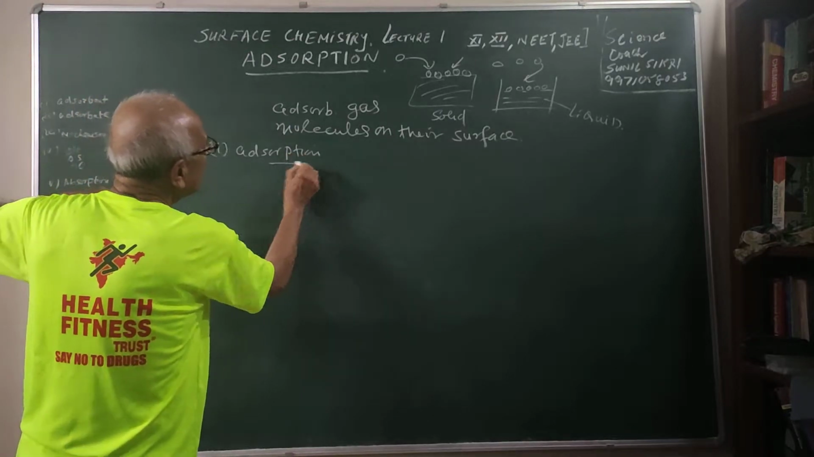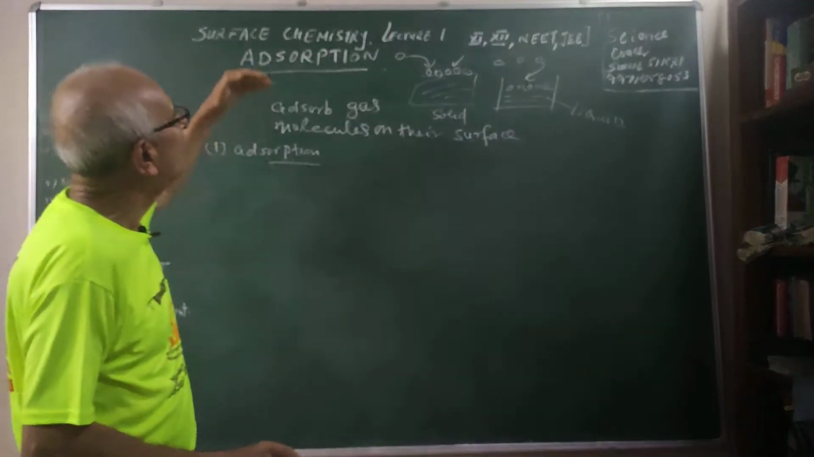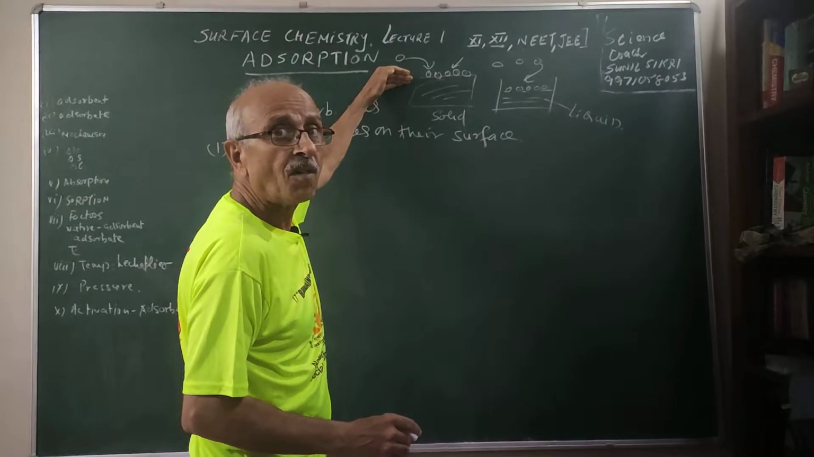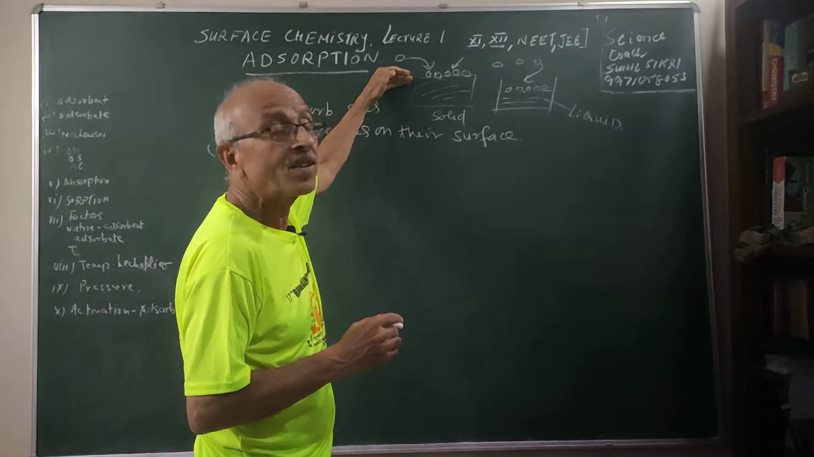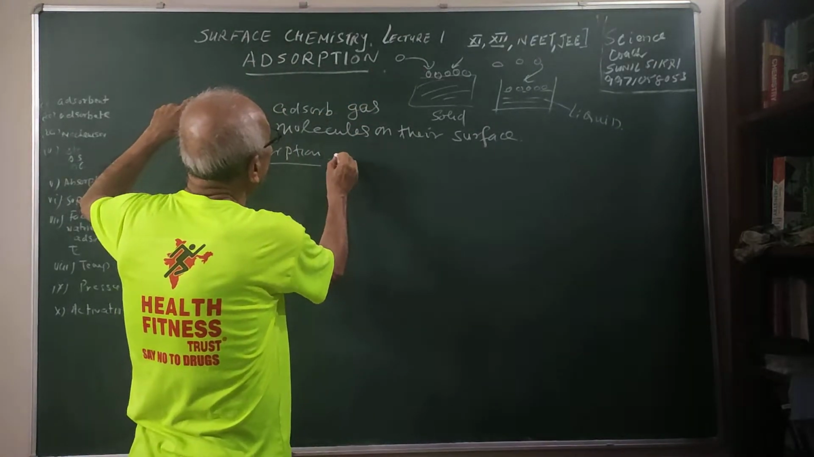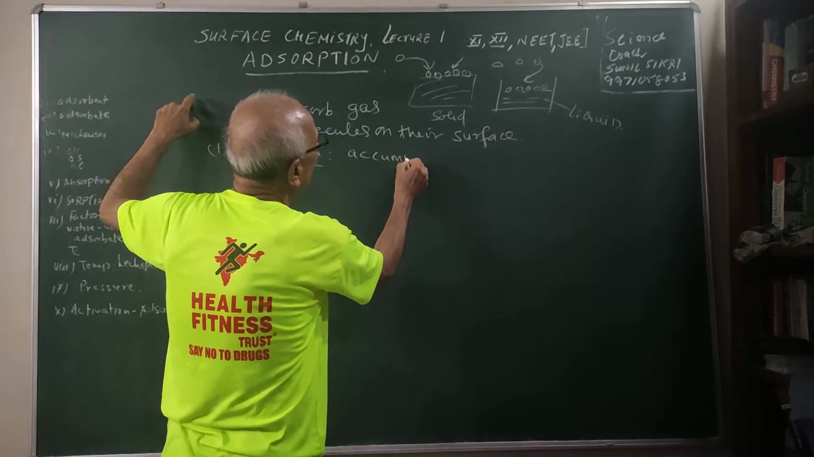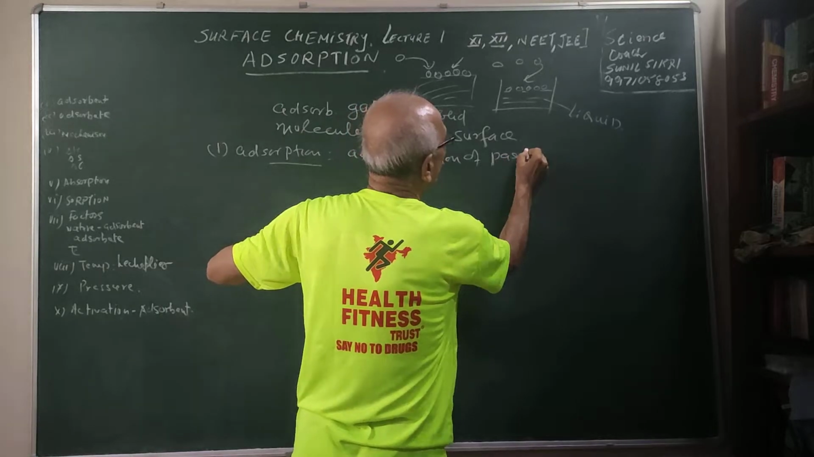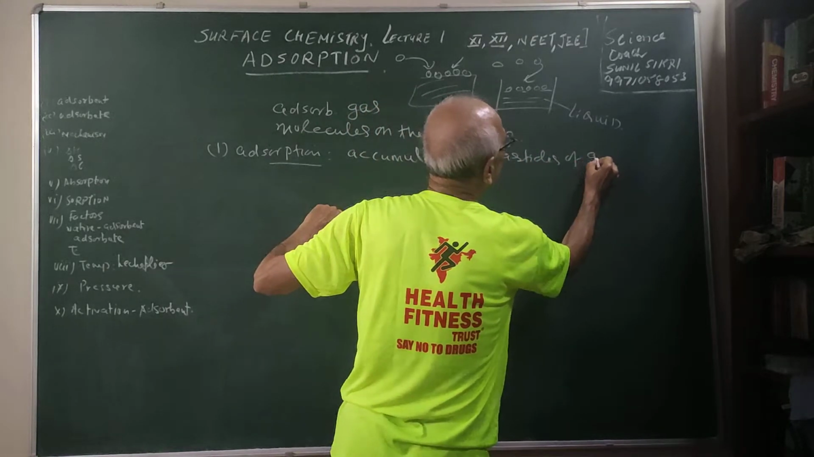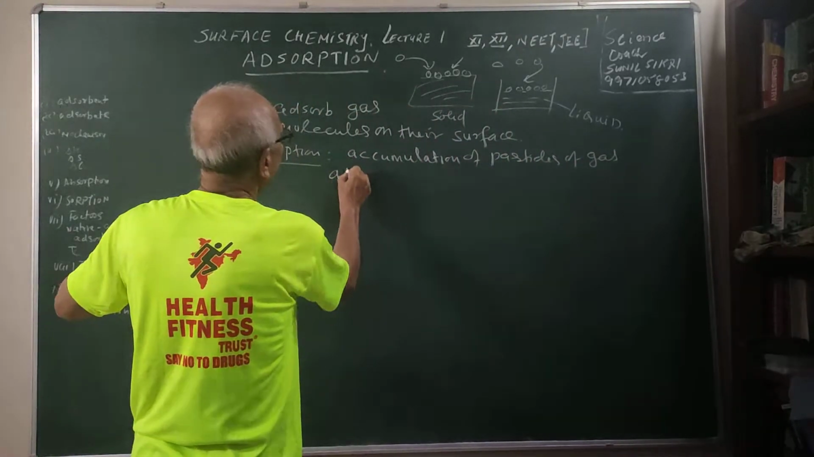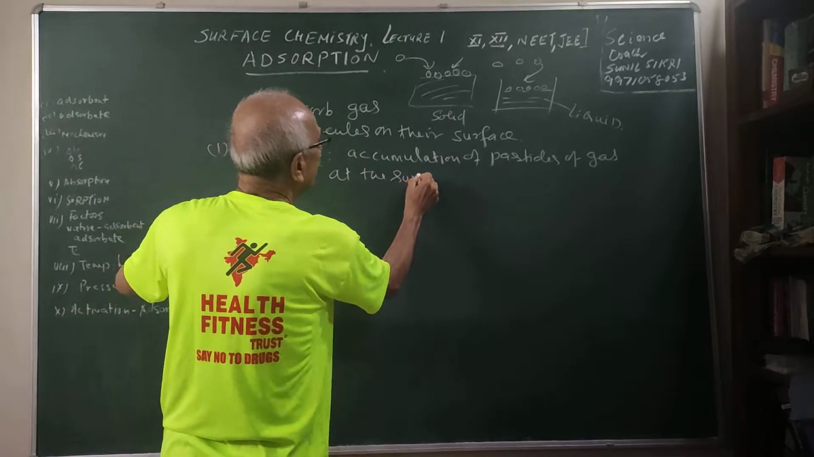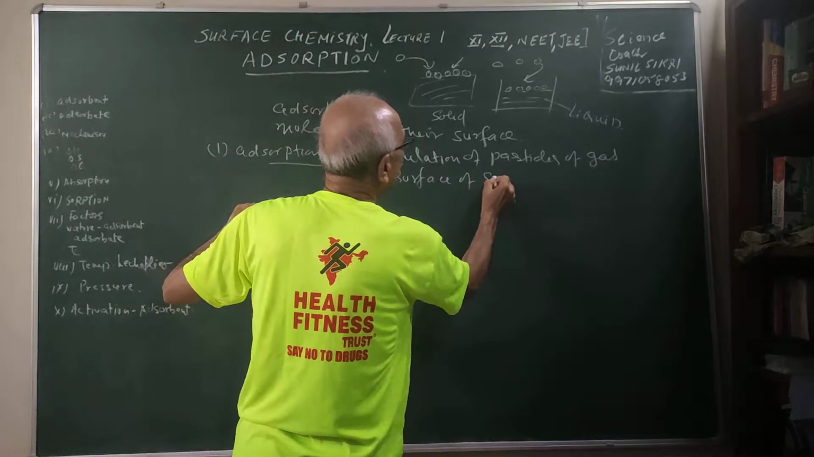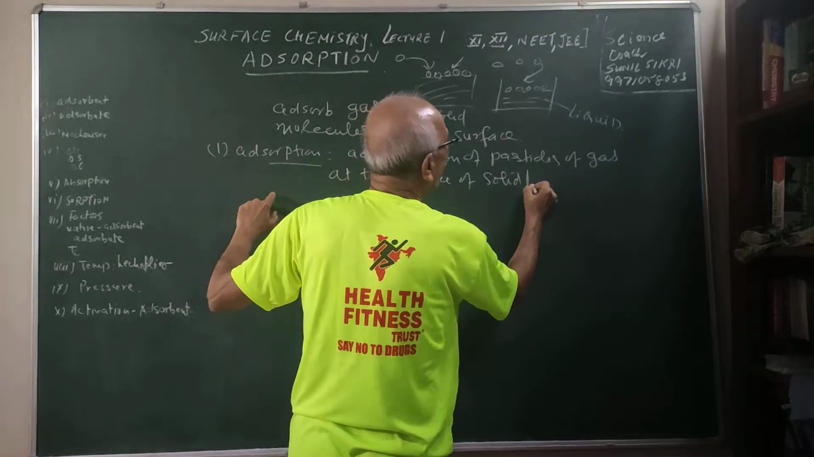So what is adsorption? Adsorption is nothing but the accumulation of the particles of the gas at the surface of solids or liquids. What we are saying? Accumulation of particles of gas at the surface of solids or liquids.